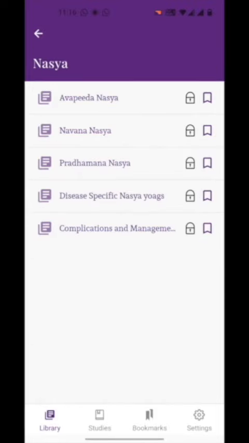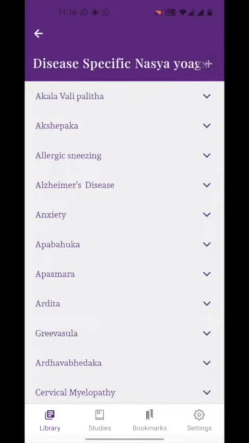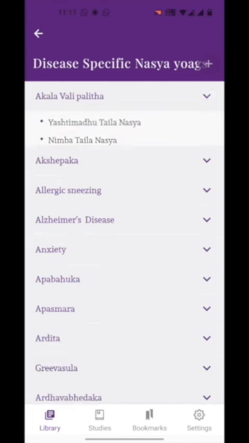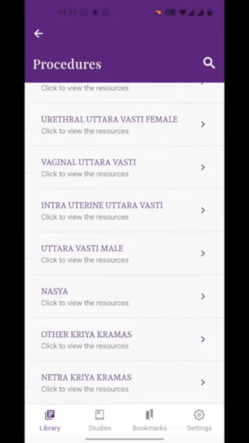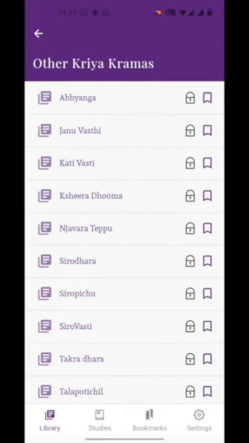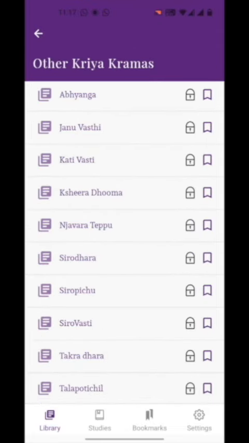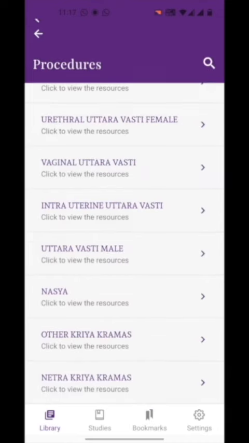Similarly, Nasya is also explained based on disease-specific conditions. For example, what type of Nasya is to be given in Akala Vali Palita is separately dealt with. Similarly, detailing is also done in the other section called Other Procedures, which deals about Shirodhara, Kativasti, etc.